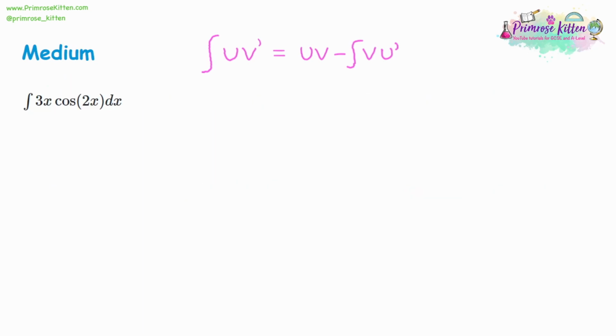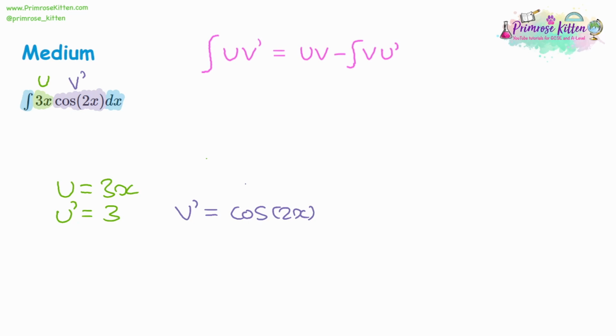Now with the next question, we've got a very similar one, but we can see this time the angles change and we've got cos of 2x. So we can start off the same way. Identify the different parts. We have an x part and a trigonometry part. So we have u and v dash. If u is 3x, you know that u dash is going to be 3. And if v dash is cos of 2x, then when we find v, when you integrate cos, you get sine. So it's going to be sine of 2x.